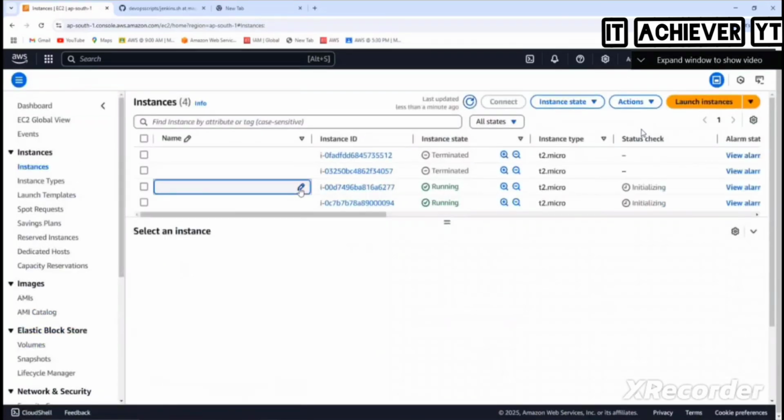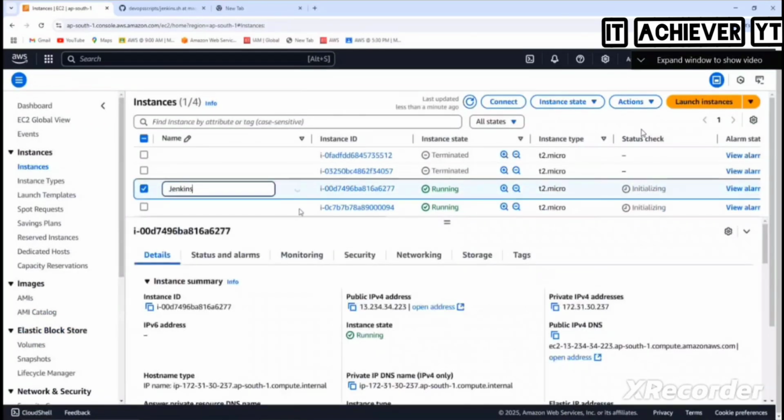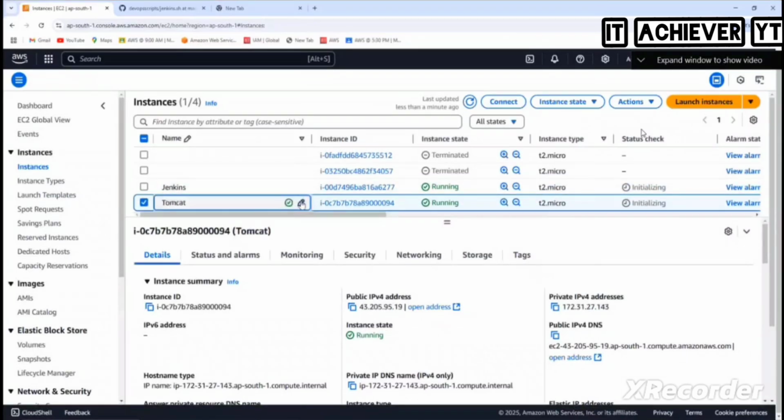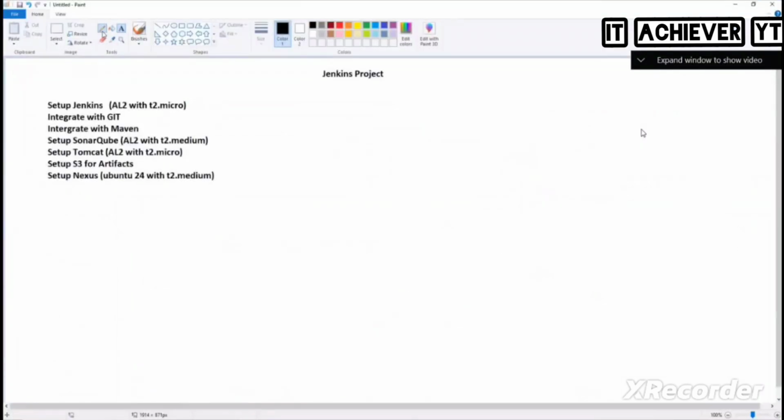I give one name as Jenkins. Another name as Tomcat. So we need to launch. So this machine is done. Jenkins is done, and then Tomcat is done.